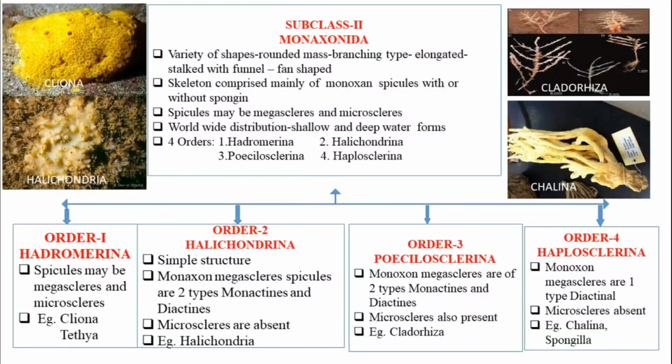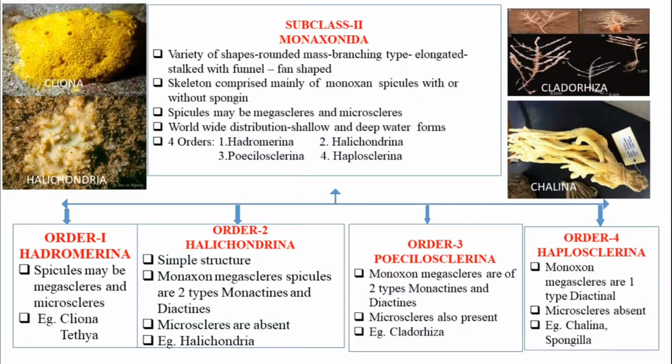Subclass 2, Monogenida. A variety of rounded masses, branching types, elongated, stalked, and funnel or fan-shaped animals. They are in different shapes. See that, here Cliona is there, Halichondria is there, Cladorhiza is there, Chalina is there.